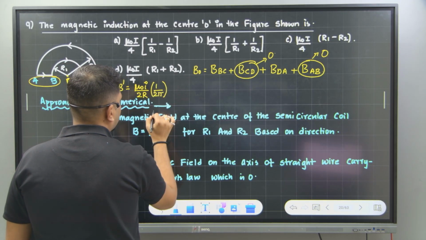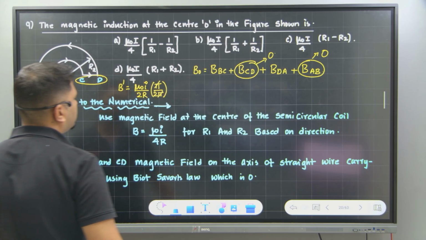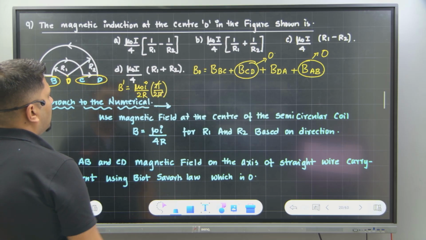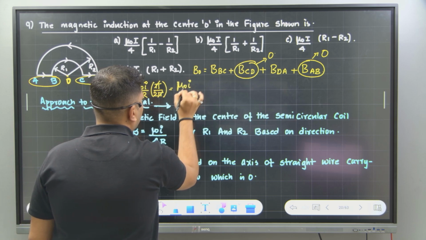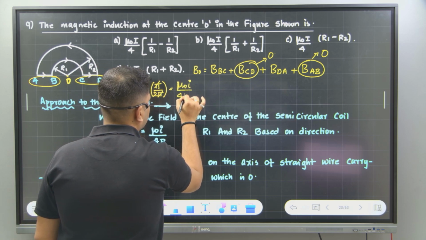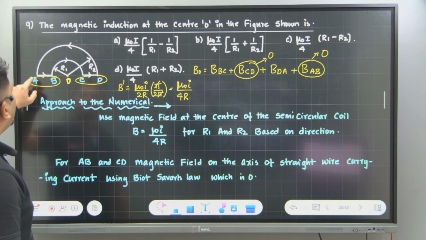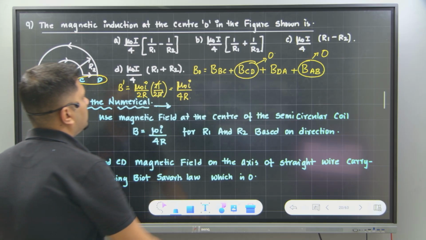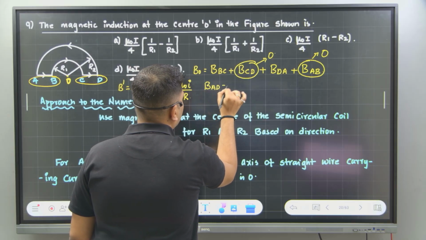Students, are you understanding or not? Theta is pi, so pi and pi got cancelled. So how much is the value now? Mu naught times I divided by? Correct. Okay. Now tell me how much will be the value of B of AD?